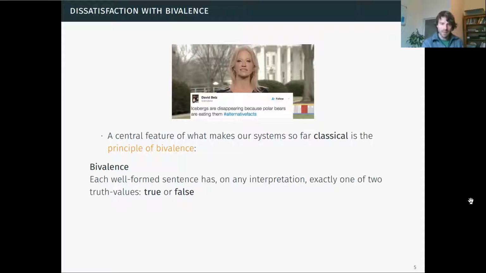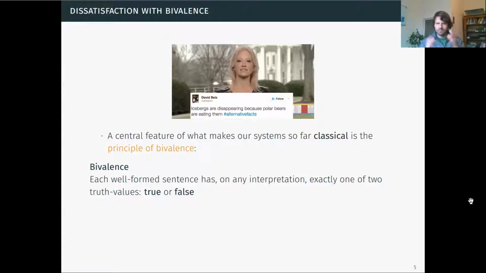The principle of bivalence says that each well-formed sentence has, on any interpretation, exactly one of two truth values. Either it has the value true or it has the value false. So we only allow these two values, and we require that every sentence that we include in our system has exactly one of those values.